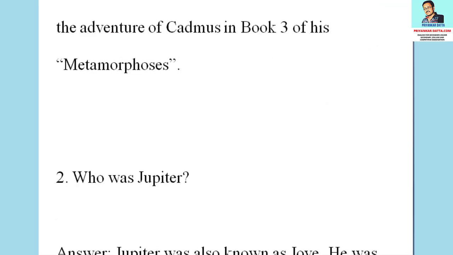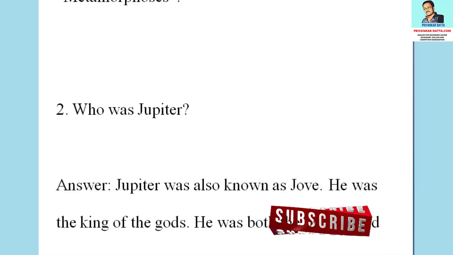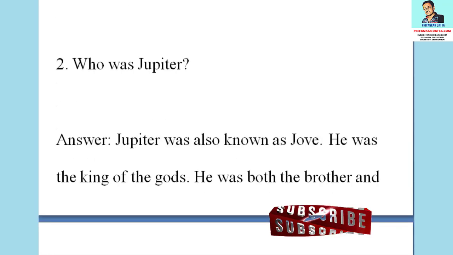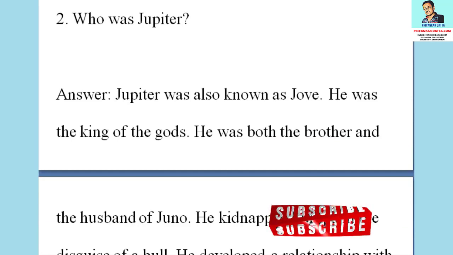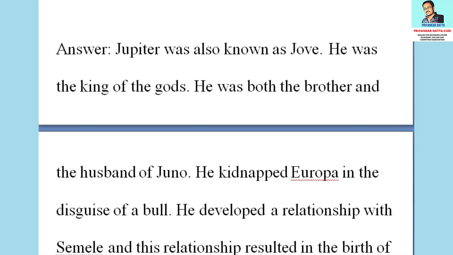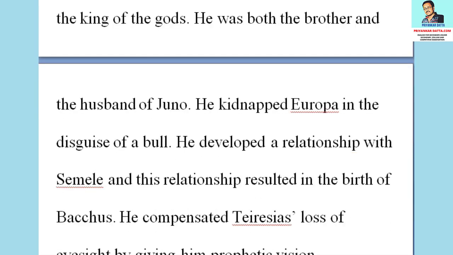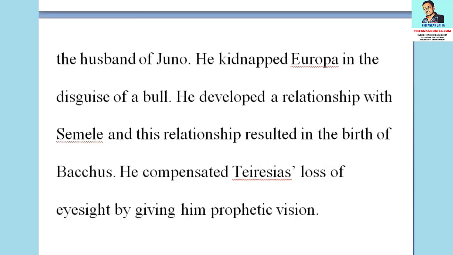The next question is, who was Jupiter? The answer to the question is, Jupiter was also known as Jove. He was the king of the gods. He was both the brother and the husband of Juno. He kidnapped Europa in the disguise of a bull. He developed a relationship with Simel, and this relationship resulted in the birth of Bacchus. He compensated Tiresias' loss of eyesight by giving him prophetic vision.